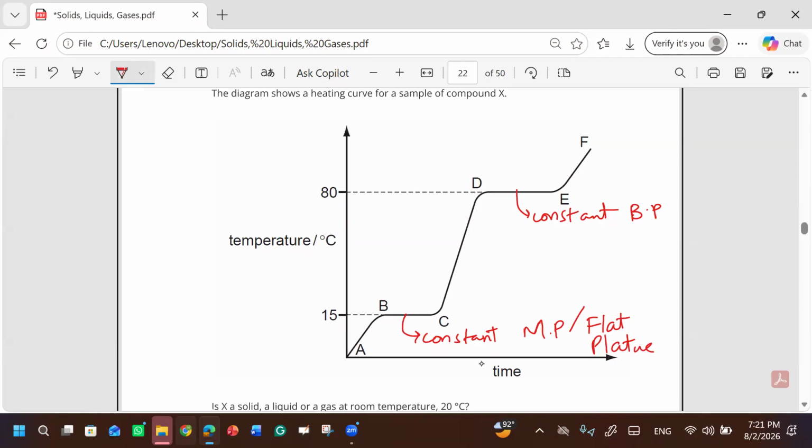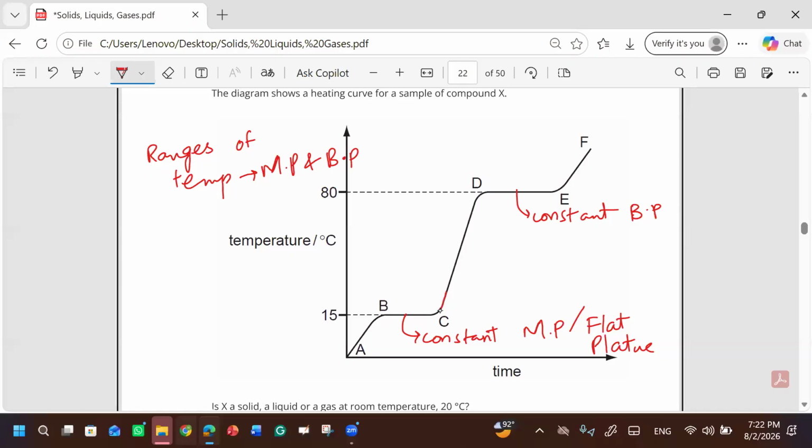If you see any impure substance, what will you comment? You will comment that there are ranges of temperature in melting and boiling point, as well as the plateau will not be flat. What can we say about that plateau?